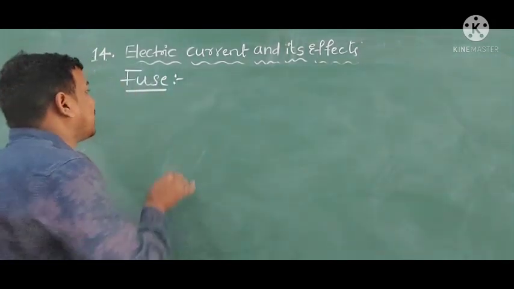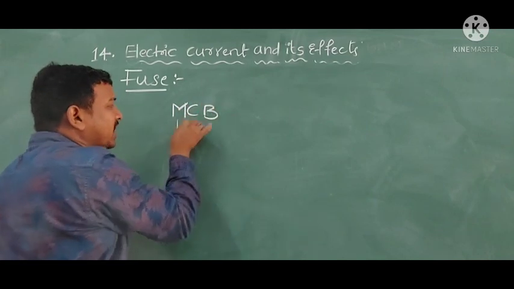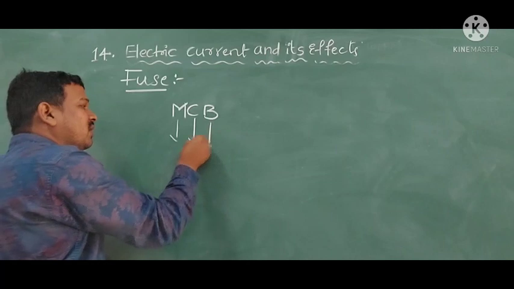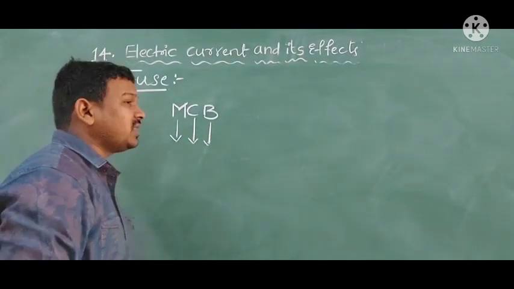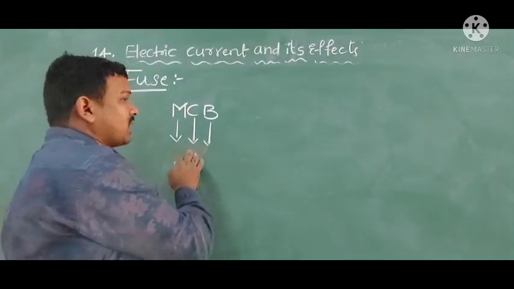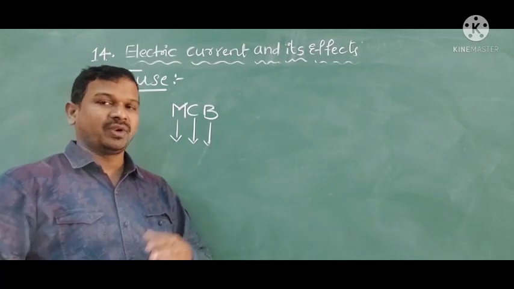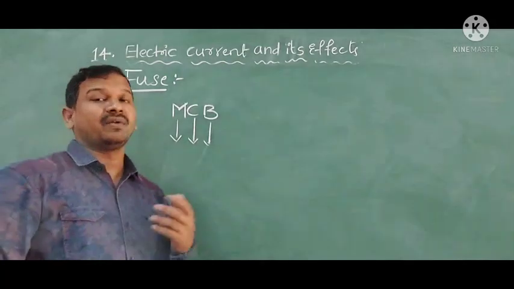Nowadays in markets, we are getting MCBs, miniature circuit breakers. This miniature circuit breaker looks like a switch. When an overload of current comes, it turns off. After some time, we need to check and switch the circuit on again. So these are very helpful nowadays.